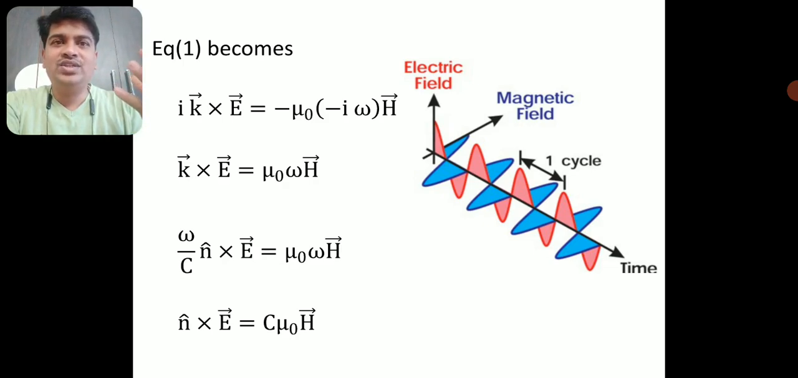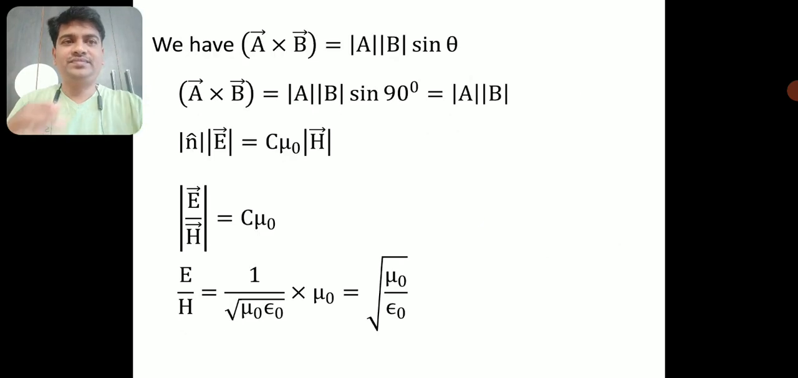As I showed you in the diagram, these two are mutually perpendicular. What is this n cap? N cap is the direction of wave propagation, a unit vector along it. This unit vector and the electric field are perpendicular to each other. Therefore, the angle between the unit vector and E is 90 degrees. Therefore, it is modulus of n and modulus of E and sine 90, which is 1. Therefore, that is equal to c mu naught H.